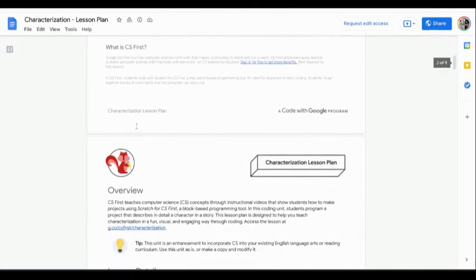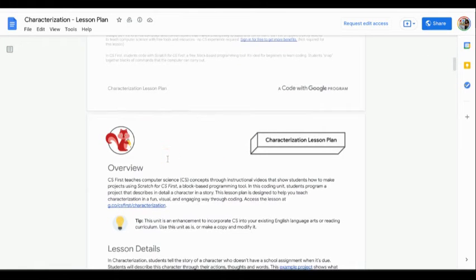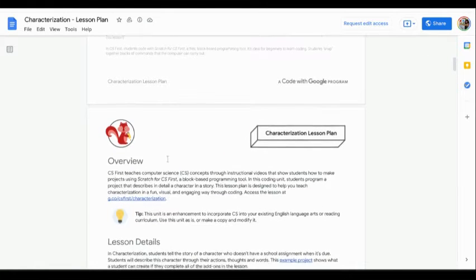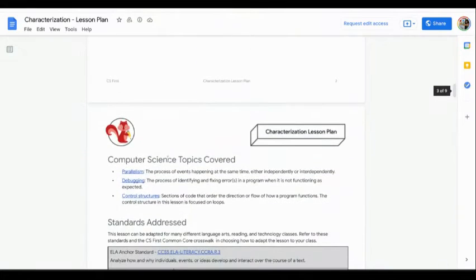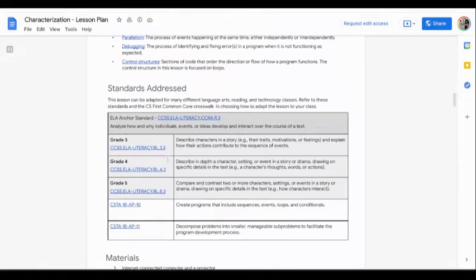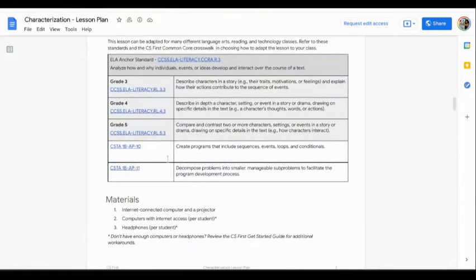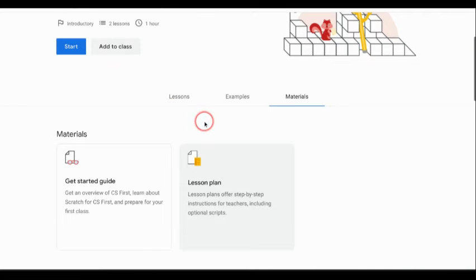So you have this. Okay, this is a 9-page document that gives you lesson plans, lesson ideas, objectives, goals, activities, what to say, what not to say to your students when you're teaching this unit. Okay, so they really did a great job providing you with the materials.